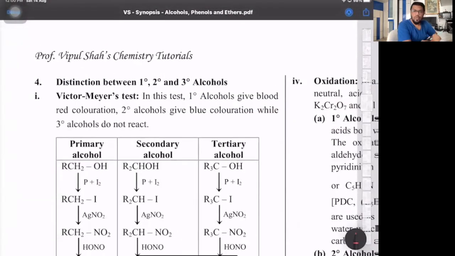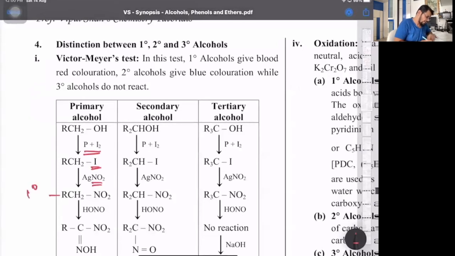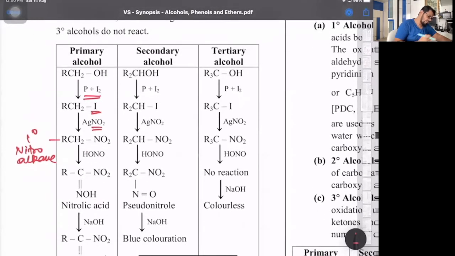Now, Victor Meyer's test. I told you this is basically to distinguish alcohols. Now you'll understand this properly. Observe this well. Primary alcohol, first with red phosphorus and iodine, gives primary alkyl iodide, which with AgNO2, silver nitrite, gives a 1 degree nitroalkane. That 1 degree nitroalkane with HNO2 gives nitrolic acid, where HNO2 adds at the alpha H atoms.